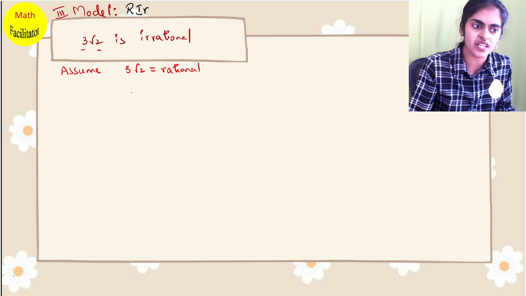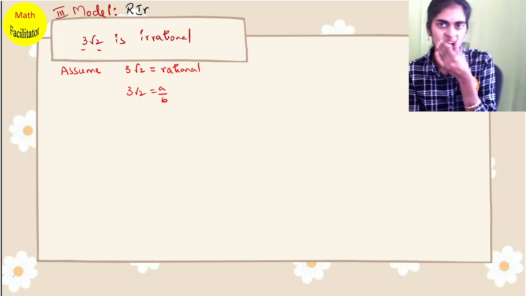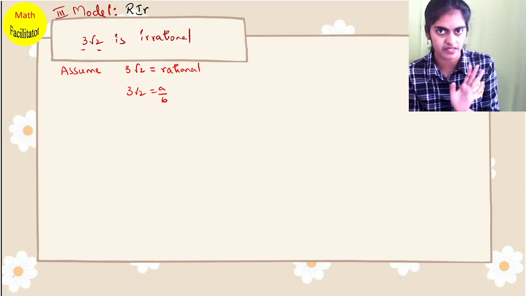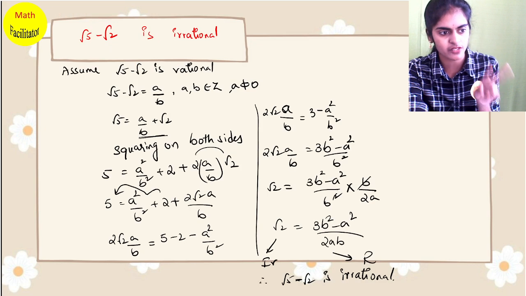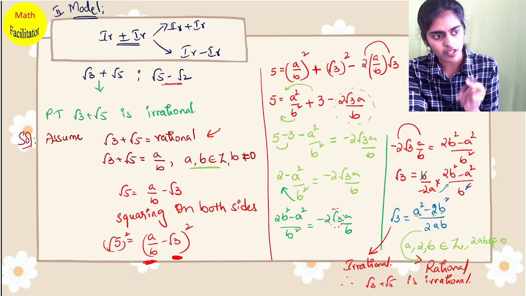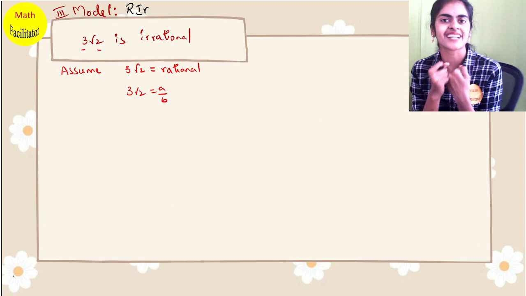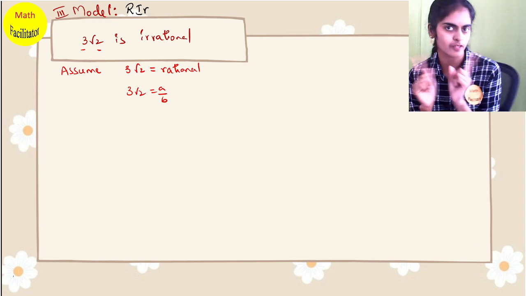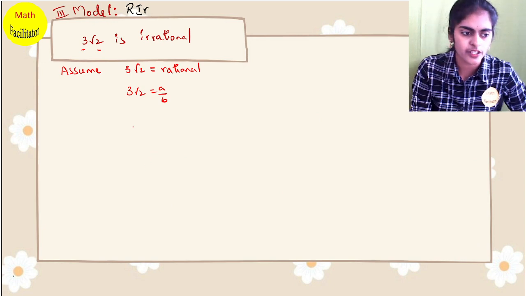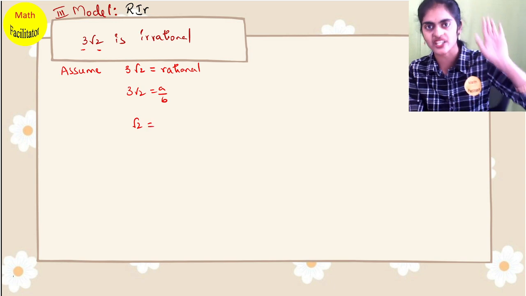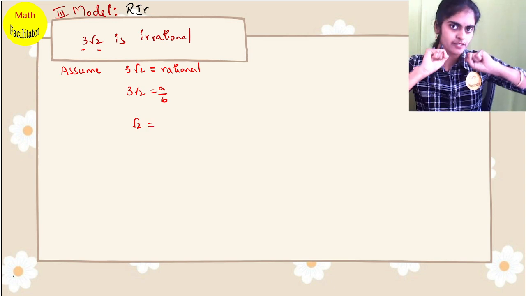When you assume 3 root 2 as rational, you get 3 root 2 equal to a by b. Here you don't have to square. When you have two irrational numbers only like this, you square. Or in the first model you square when you have a single irrational number. Here one rational number is helping you, so you don't have to square. Okay, so here what do we do? The same logic I told you: rationals one side, irrationals one side.